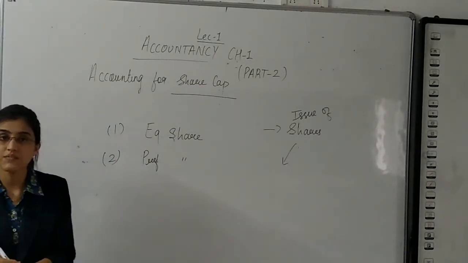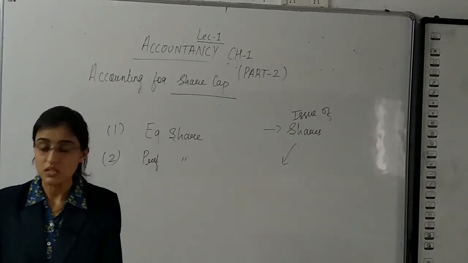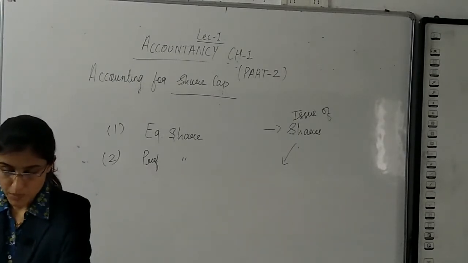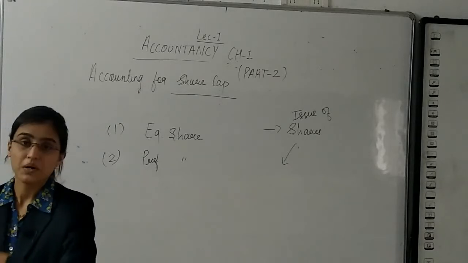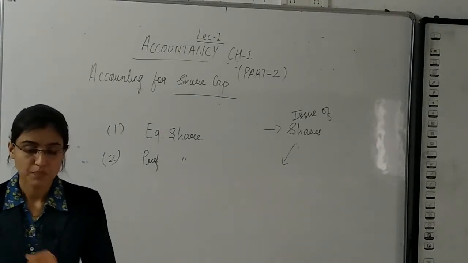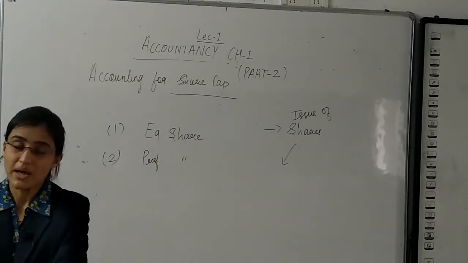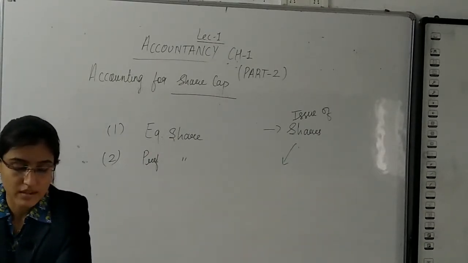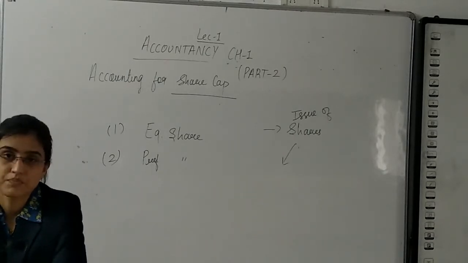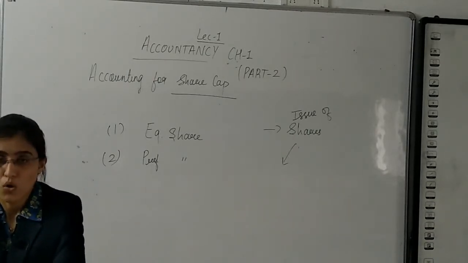It is again given in your textbook on page number 3. The explanation is given about preference share and its various types, and if you turn the page, they have also mentioned equity share or ordinary share.